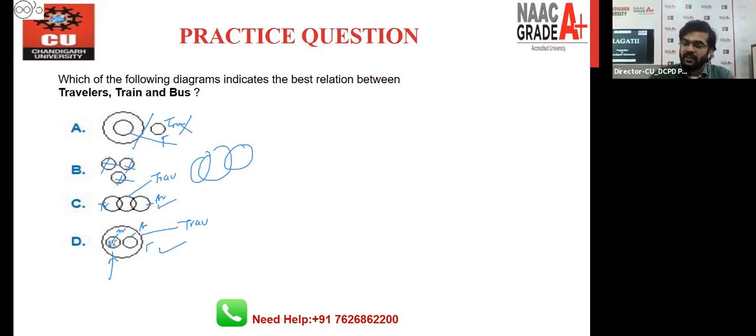But this is not right. It means there's a possibility that in a particular train travelers are not going, right? So that's why this is the perfect diagram for the given condition. This is not the perfect diagram, right? So option number C is the correct one. Option number D is not the right case. So option number C is the correct answer.